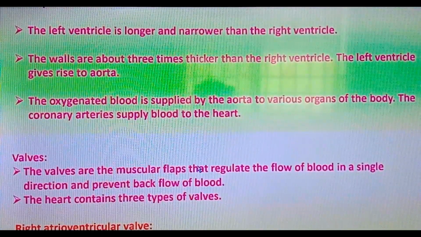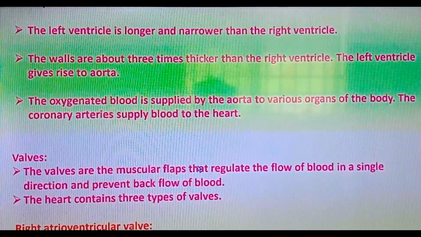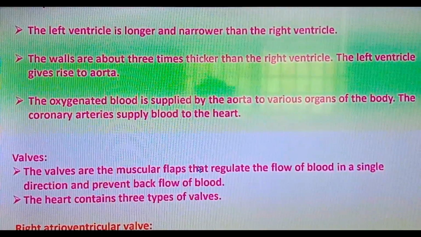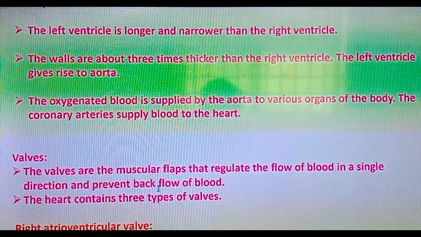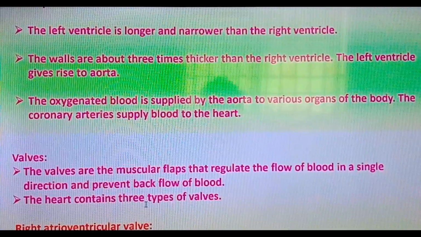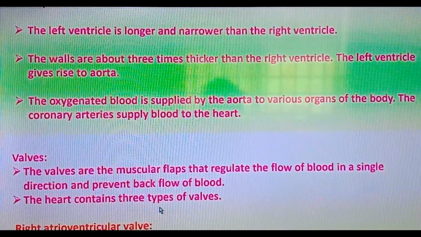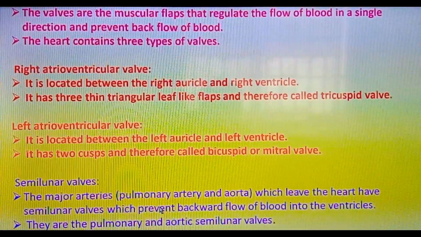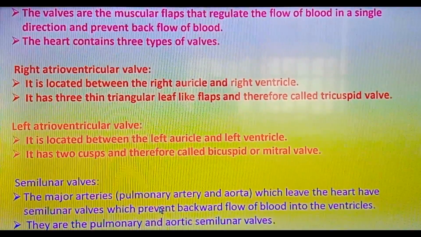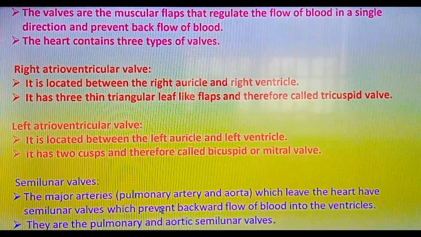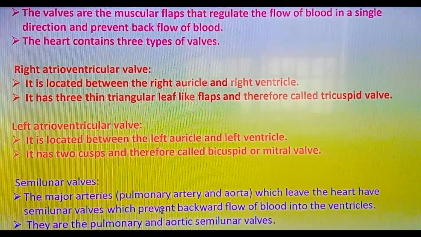The valves in the heart are muscular flaps that regulate the flow of the blood in a single direction and prevent the backflow of the blood. The heart contains three types of valves. They are the right atrioventricular valve, which is located between the right auricle and the right ventricle.